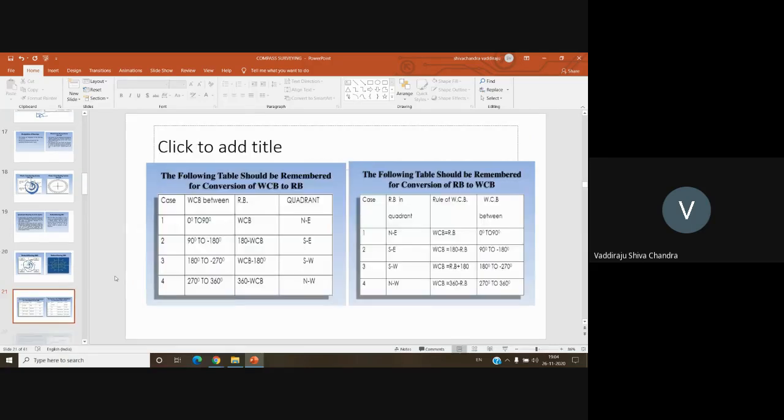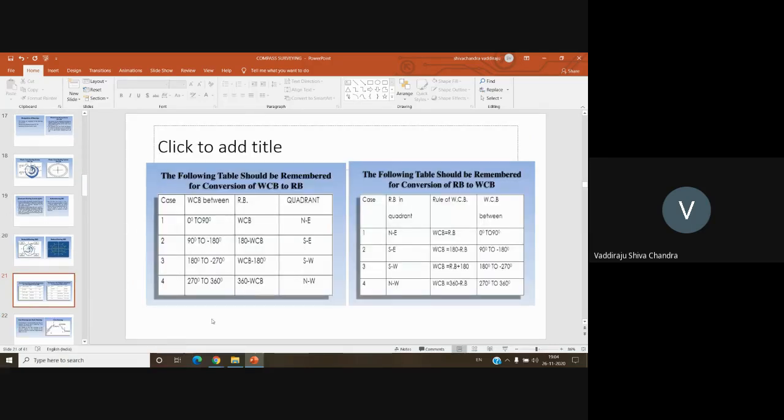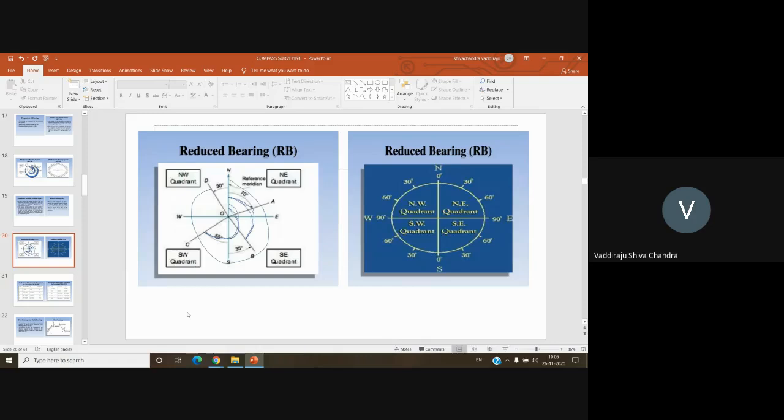Okay, so this is the sum table which you can use for converting from one system to other system. But my sincere suggestion, instead of remembering these equations, you remember this concept.